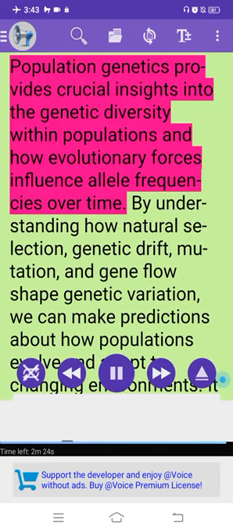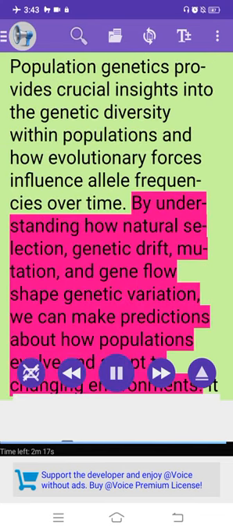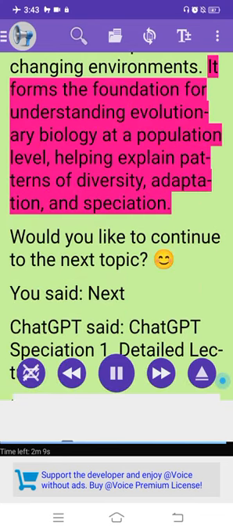6. Conclusion. Population genetics provides crucial insights into the genetic diversity within populations and how evolutionary forces influence allele frequencies over time. By understanding how natural selection, genetic drift, mutation, and gene flow shape genetic variation, we can make predictions about how populations evolve and adapt to changing environments. It forms the foundation for understanding evolutionary biology at a population level, helping explain patterns of diversity, adaptation, and speciation.